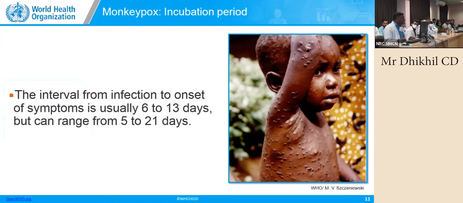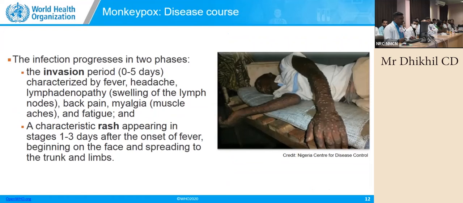You can see this small baby, small kid I would say, with the rashes of this disease. The incubation period is 6 to 13 days in most cases, but it can go from 5 to 21 days, so we fix it at 5 to 21 days. As for the disease course, once symptoms start, the invasion period is 0 to 5 days, which is characterized by high fever, headache, and lymphadenopathy, which is a classical symptom of this disease that we didn't have in smallpox. Back pain, myalgia and fatigue are the common symptoms.